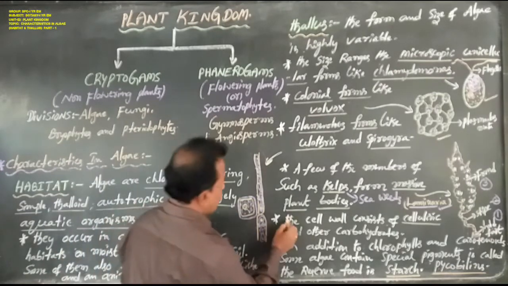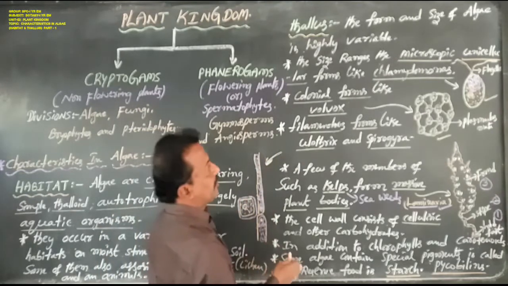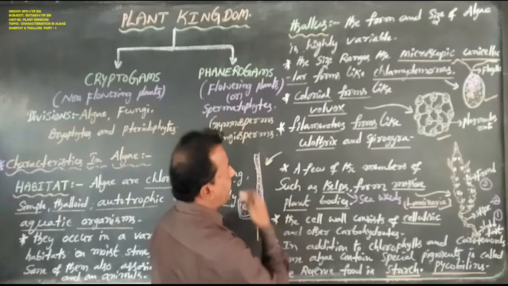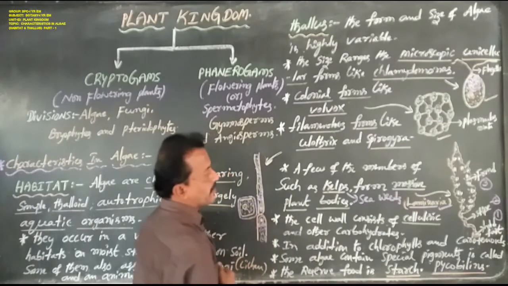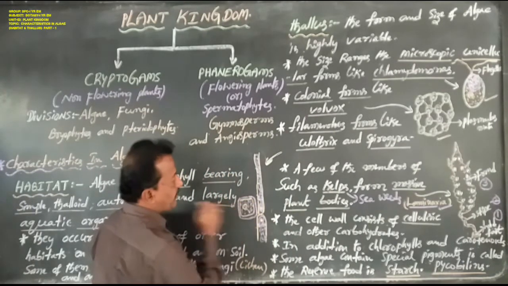So a single Chlamydomonas cell, a group of Volvox cells, a filamentous Spirogyra cell, a kelp cell is generally surrounded by a cell wall.